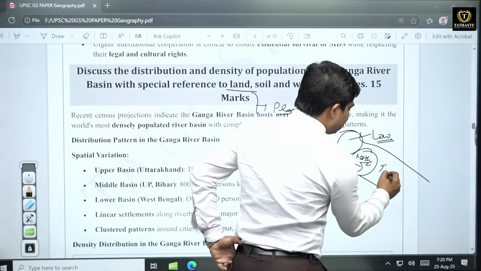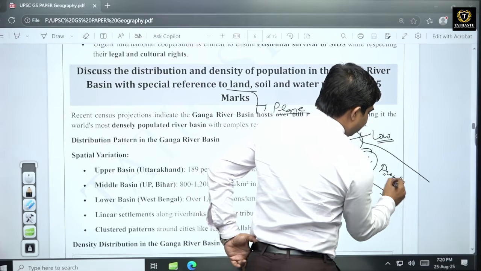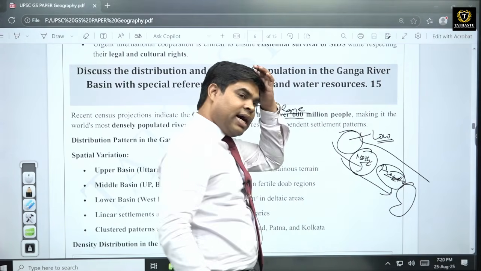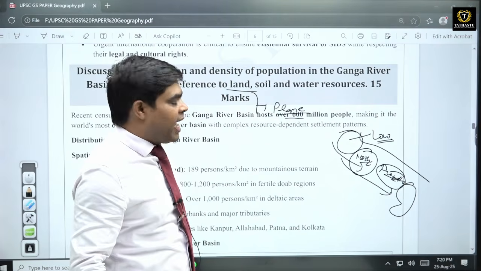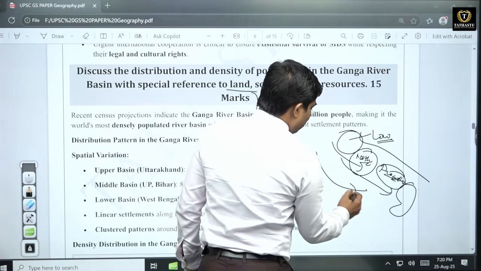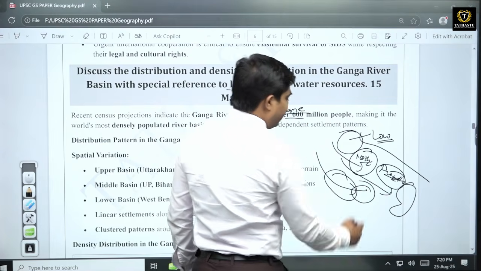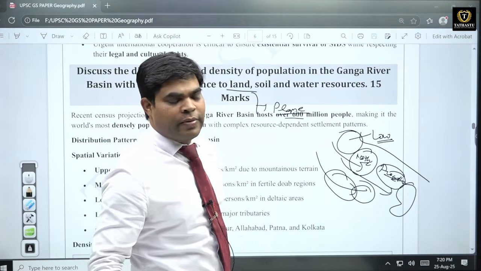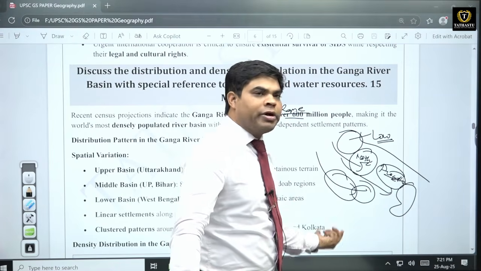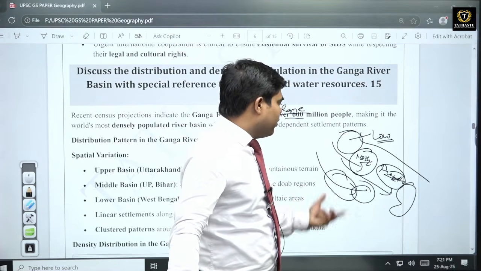Beneath that, in the Awadh region, more density is there, and in entire Bihar, Jharkhand and West Bengal there is high density. And in the Jamuna and its tributaries, this is the region of Bundelkhand where various rivers like Ken and Betwa flow, but because of undulating terrain there is a little bit lower density of human population.